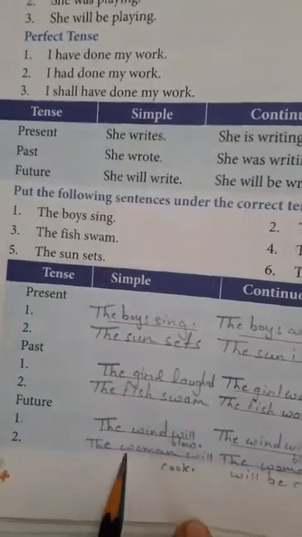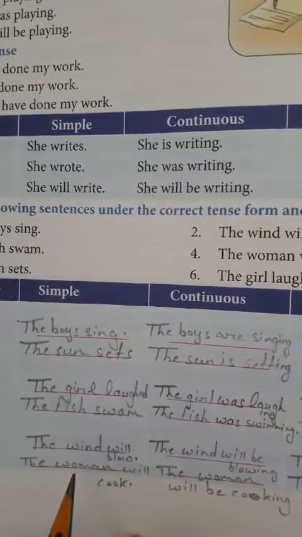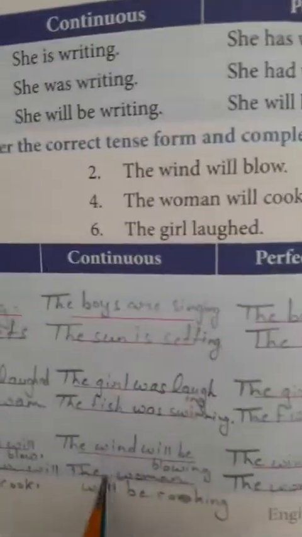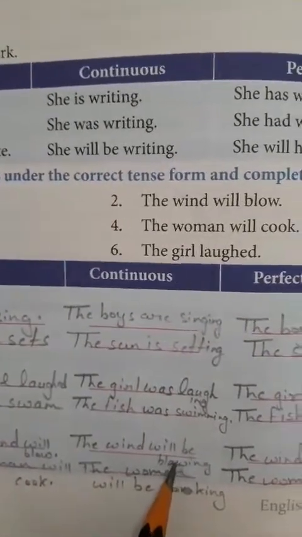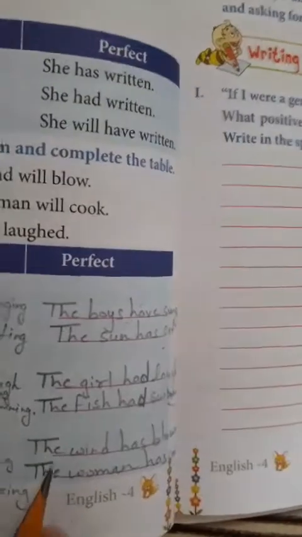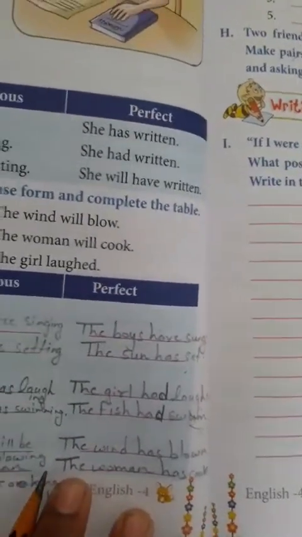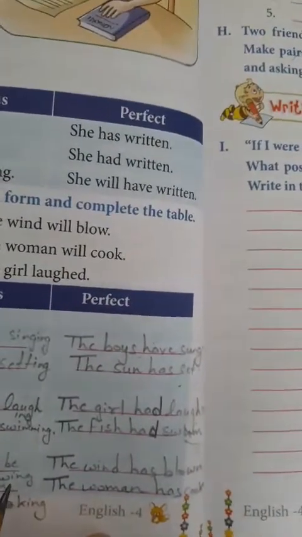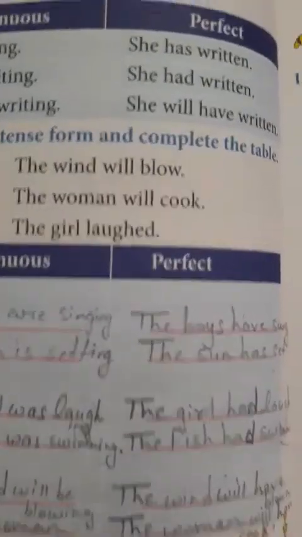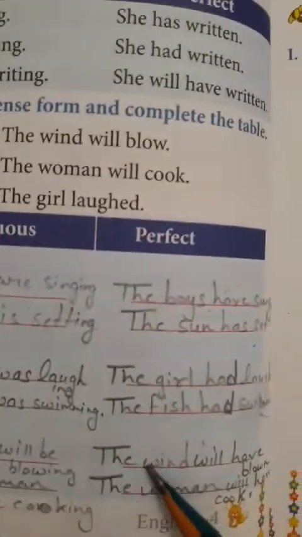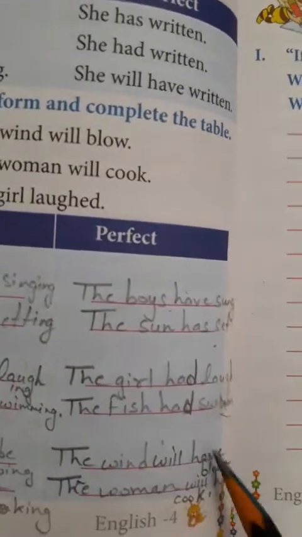Future tense, simple future. The wind will blow. This sentence is written here. When you have to write this in the future continuous, it will become the wind will be blowing. And in the future perfect, it will become the wind will have blown. Third form of the verb plus will have.